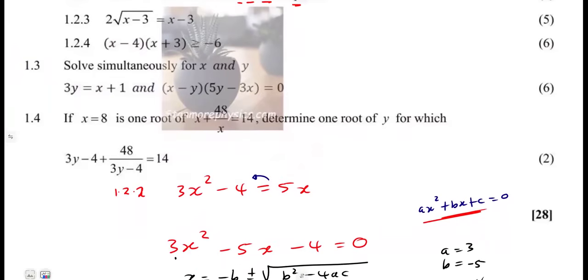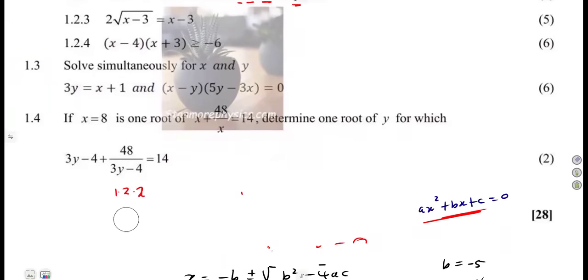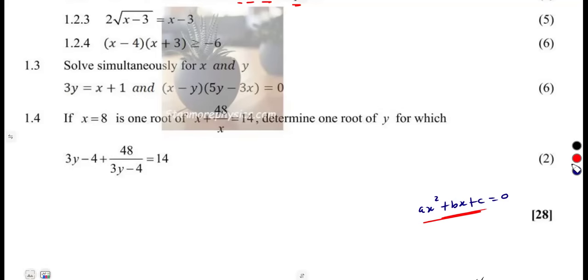Another equation under the sets. As we are to consider our sets, we are given this: 1.2, 2 square root of x minus 3 is equal to x minus 3.